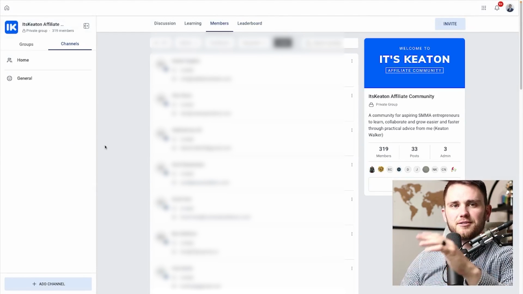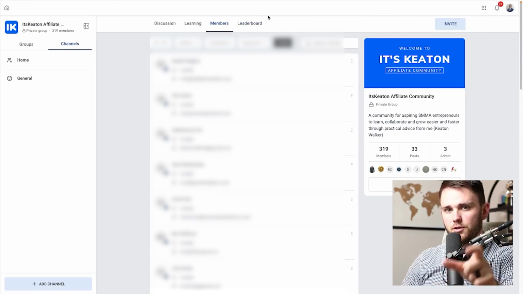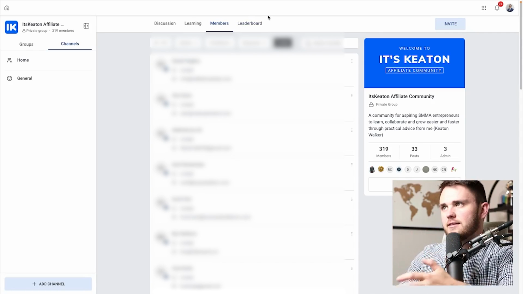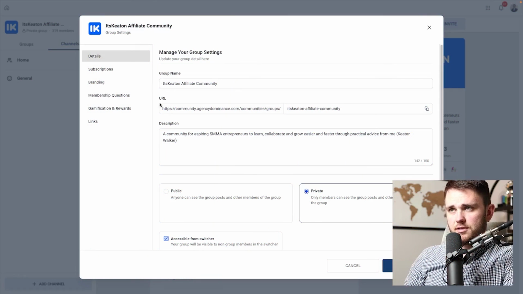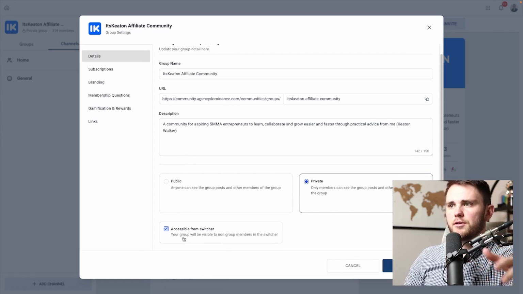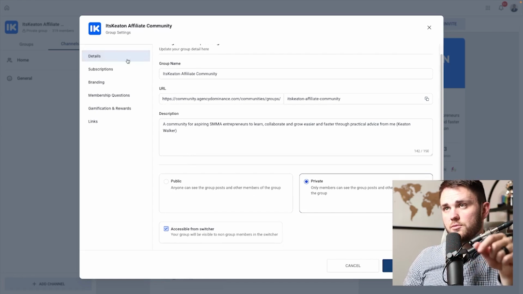Come join. And of course, the part that everyone's been going crazy over, the leaderboard, I'm going to show you here in a minute because it looks better actually as a user instead of as the admin, which I am right now. But I want to show you settings real quick. On the details here, you can see you can set the group name, description, URL, public or private, and then toggle whether it's accessible from that switcher.